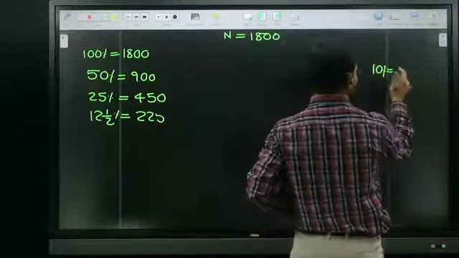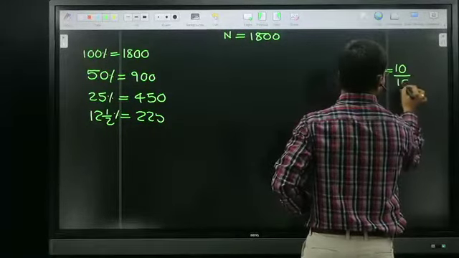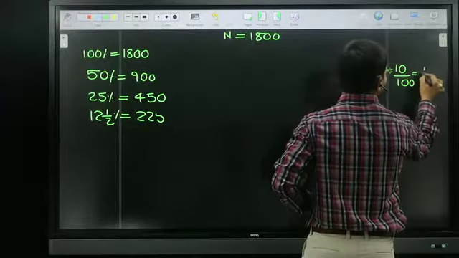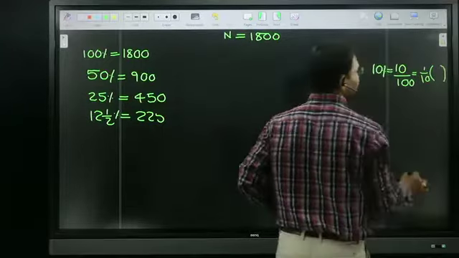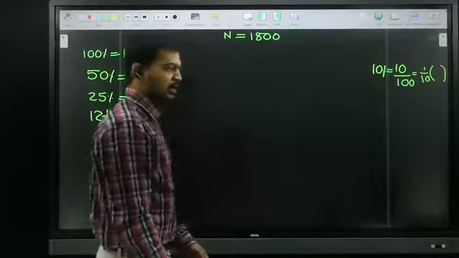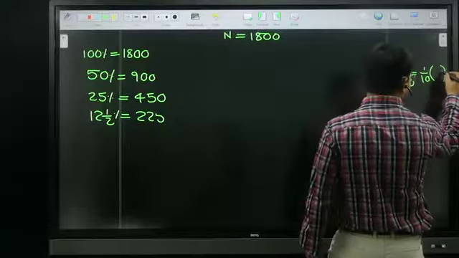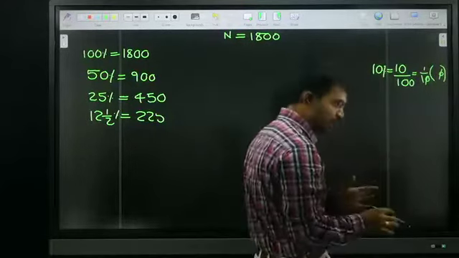In order to remove the percentage symbol, I need to divide it with 100, so 10 by 100. 10 by 100 is nothing but the 1 by 10th part of the given number. If a 0 is there in the given number, try to cancel one 0.